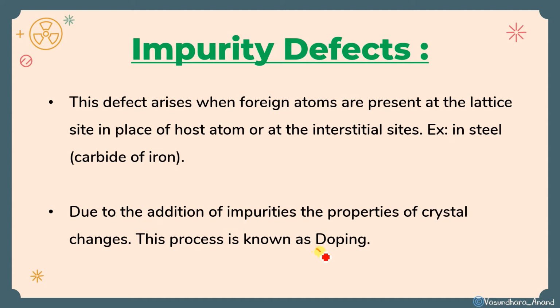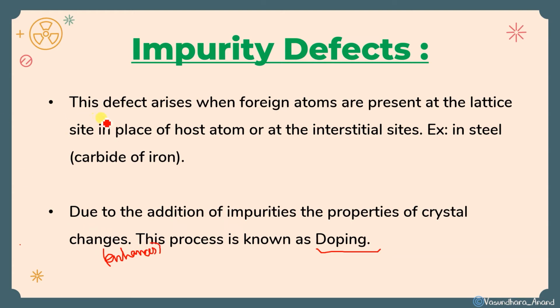It means addition of impurities. Why am I saying impurities? Because it is other than the regular pattern, so that will be considered as impurities. The properties of the crystal change and basically it enhances. Yes, it enhances. So this process is known as doping.